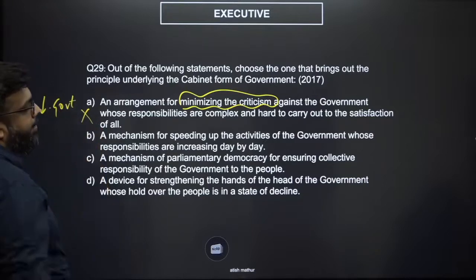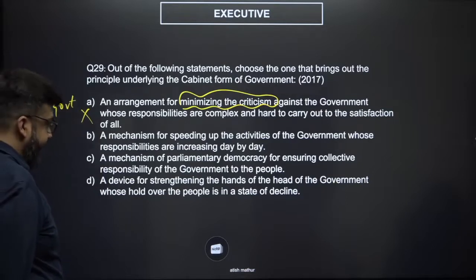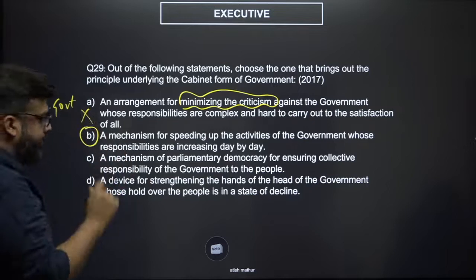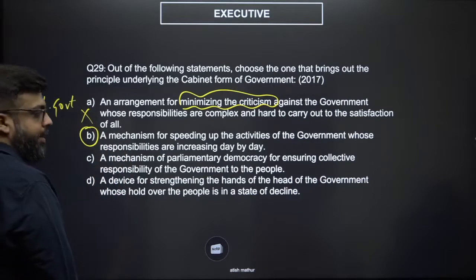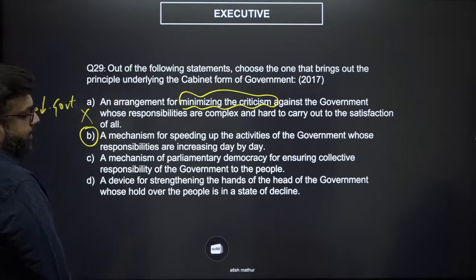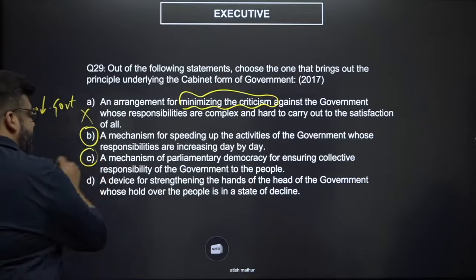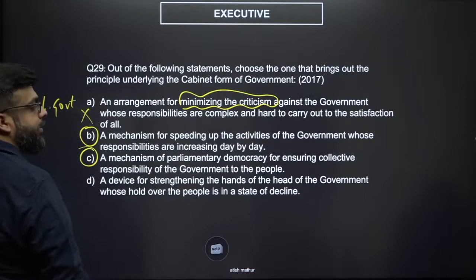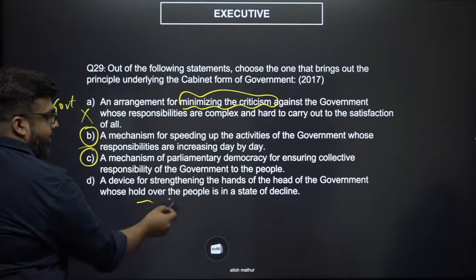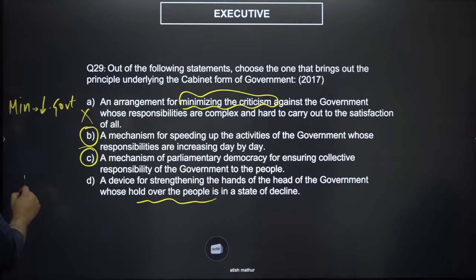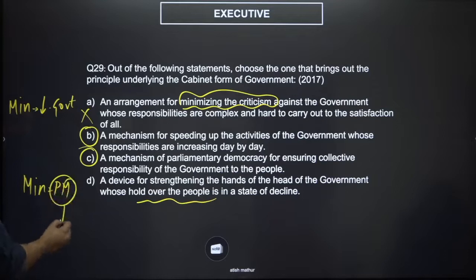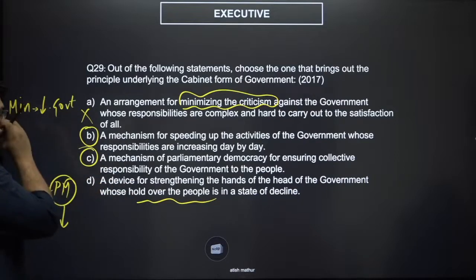Nope. A mechanism for speeding up the activities of the government whose responsibilities are increasing day by day. All right, possible. A mechanism of parliamentary democracy for ensuring collective responsibility of the government to the people. Definitely sounds like a good idea. A device for strengthening the hands of the head of government whose hold over the people is in a state of decline. So we have ministers to support the PM because the PM is not able to control the people anymore. So we need ministers to do that for the PM.